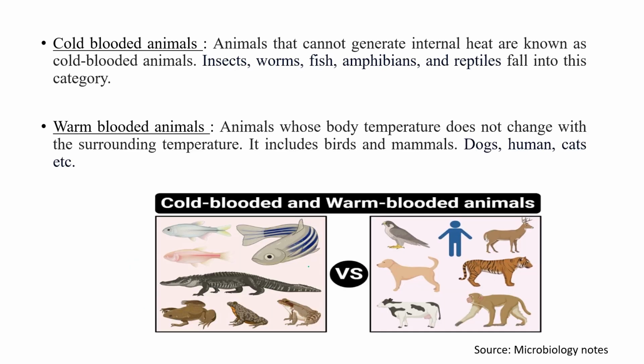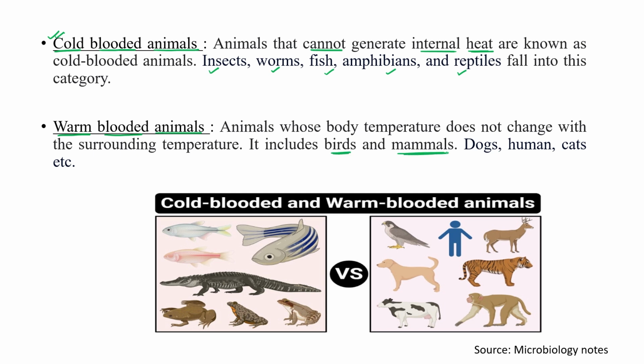Okay, another type of categorization is cold-blooded animals and warm-blooded animals. Most animals cannot generate internal heat. All those animals which cannot generate their internal heat come under the cold-blooded category, like insects, worms, fish, amphibia, reptiles. Only birds and mammals